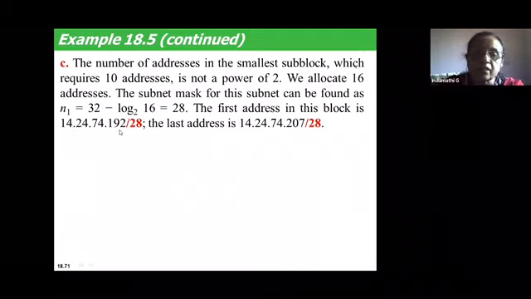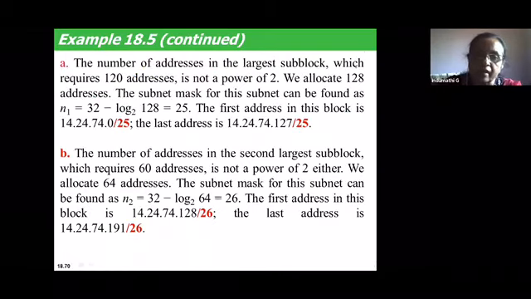The last address: the number of addresses in this block is 16. 192 plus 16, both sides inclusive. So it becomes 14.24.74.207/28.